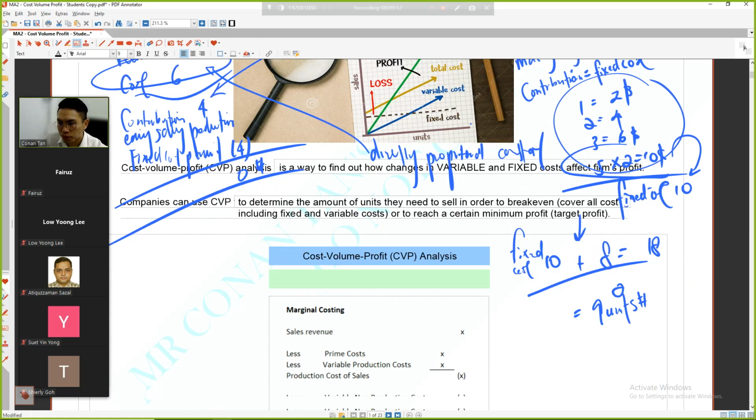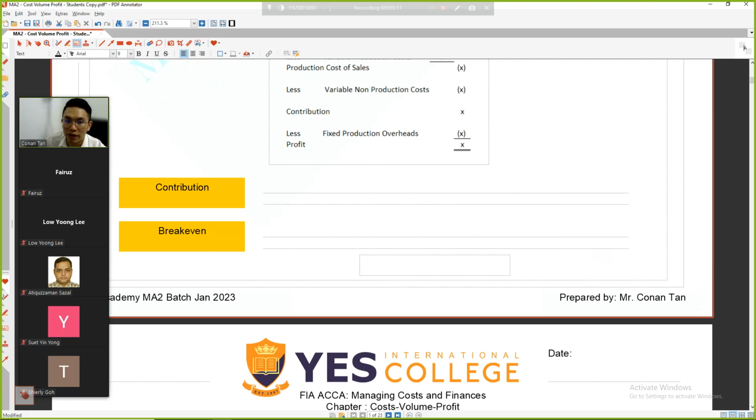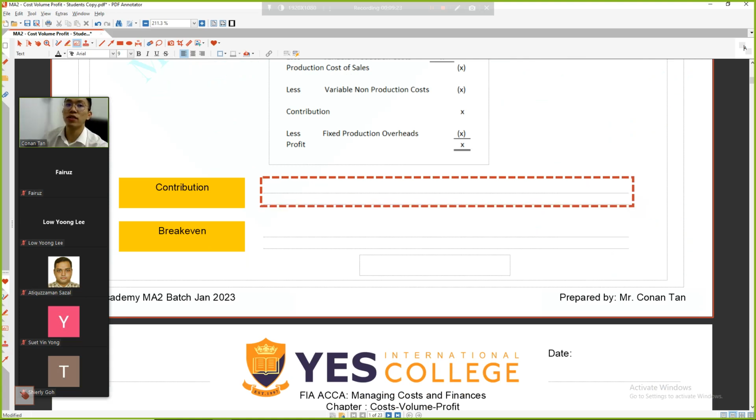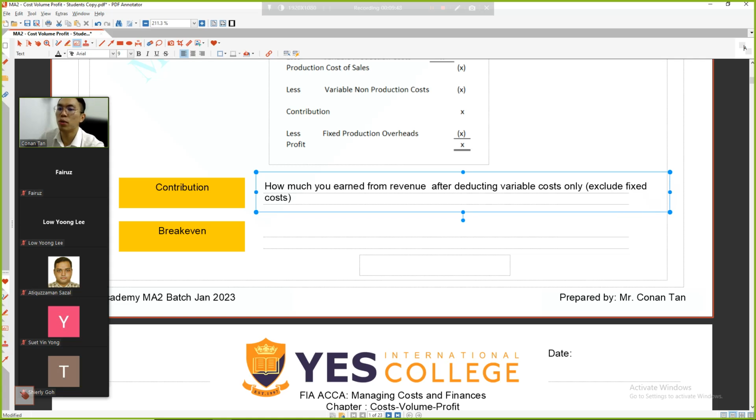Come, let's go. What do you mean by contributions? What do you mean by break even? You don't need to pause to copy. You just need to know first. Contribution means how much you earned from revenue after deducting variable costs only, excluding fixed costs.